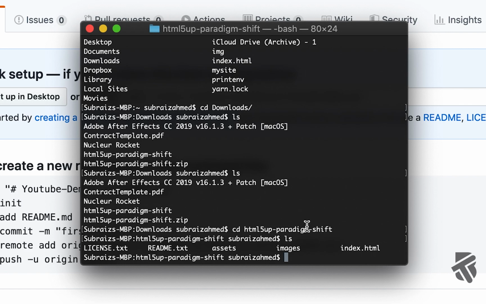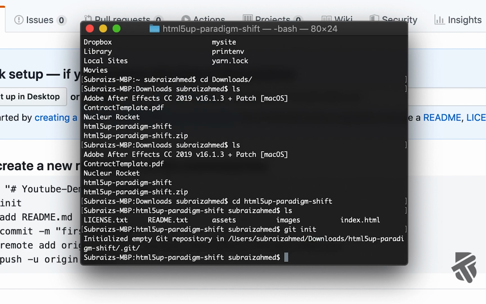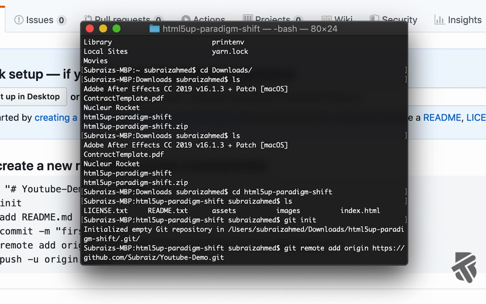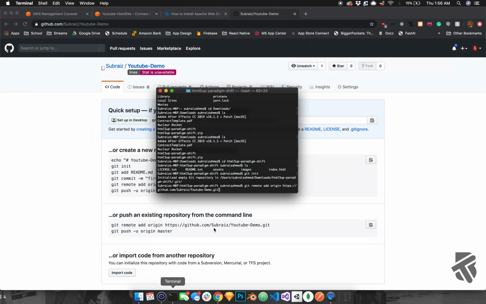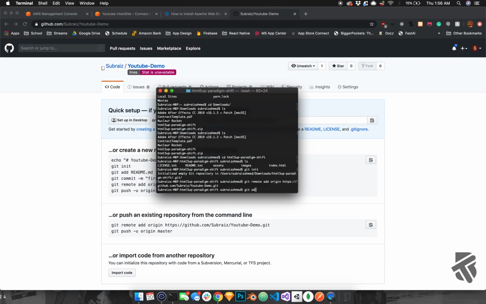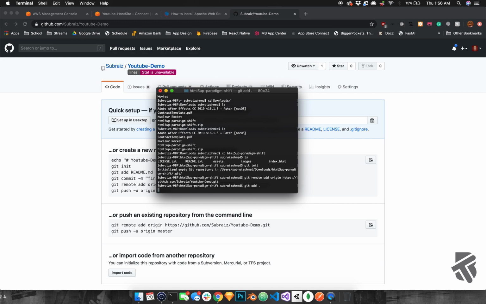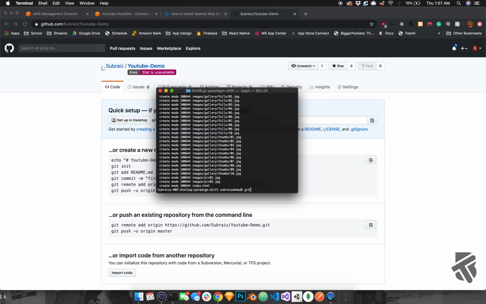The first thing we want to do to get on GitHub is type in git init. That sets it up to be a Git repo. Then we want to do git remote add origin, and paste that link we just copied over here. Then we can do git add period, which pretty much adds all the files. And then we'll say git commit -m upload init. And then the good old git push.